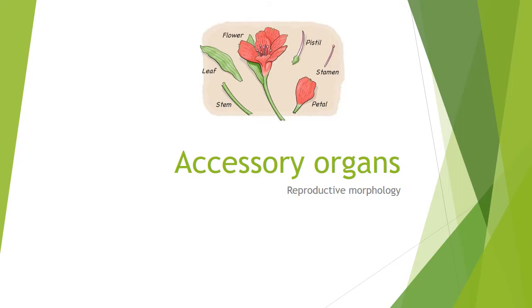Now we are going to see accessory organs. What is meant by accessory organs? Very important organs. Do you understand? Okay. In the flower, these parts are very important. What are the parts? That is the calyx, then petals, the corolla. These are very important parts of flowers. Now we're going to see that. First of all, we're going to see accessory organs. Let's come to see about that.